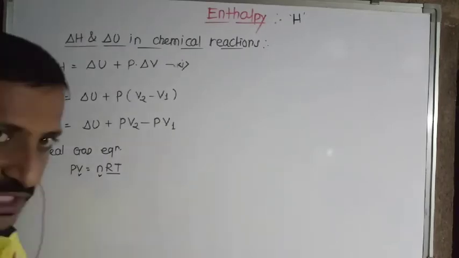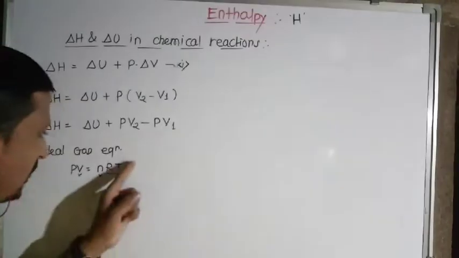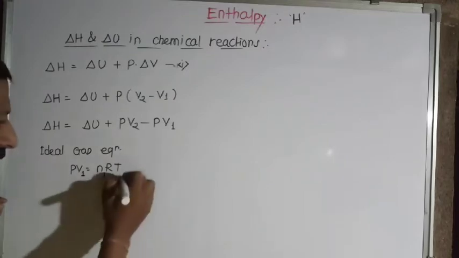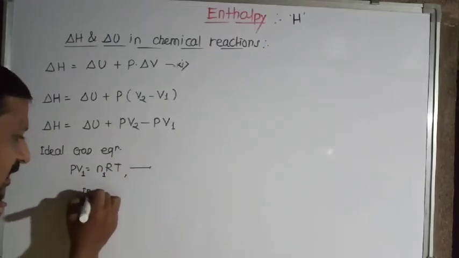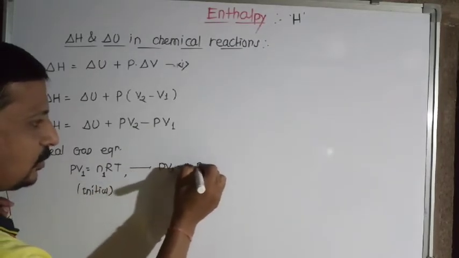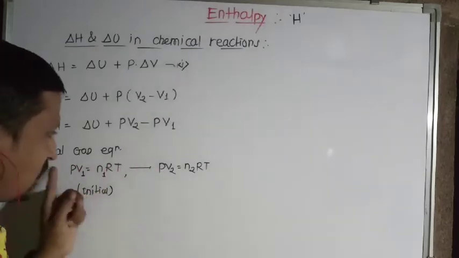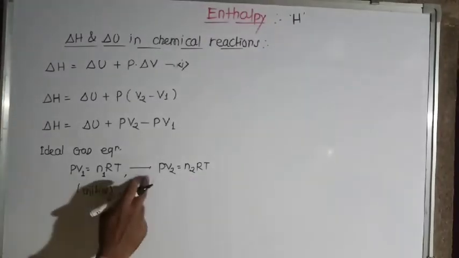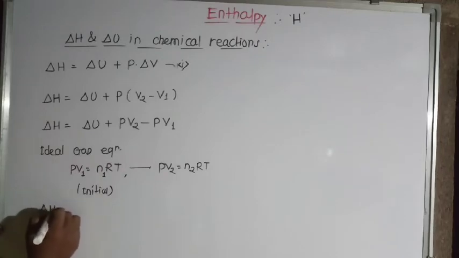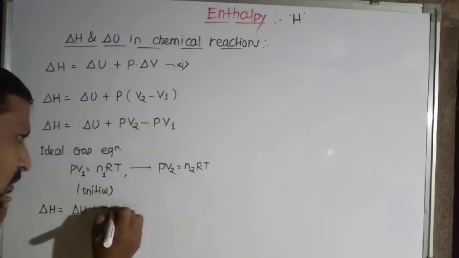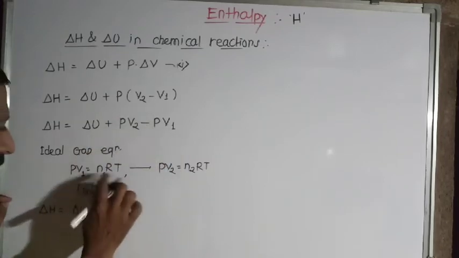So for the initial state, we write the PV is equal to nRT equation for the initial condition like this: PV1 is equal to N1RT. And for the final state, PV2 is equal to N2RT. Remember, pressure is constant, RT remains constant. Only change in the volume from V1 to V2, and number of moles from N1 to N2. So substitute these values in the equation. We'll get delta H is equal to delta U plus PV2, in the sense N2RT, minus PV1, in the sense N1RT.